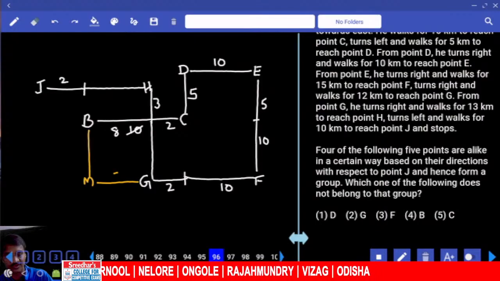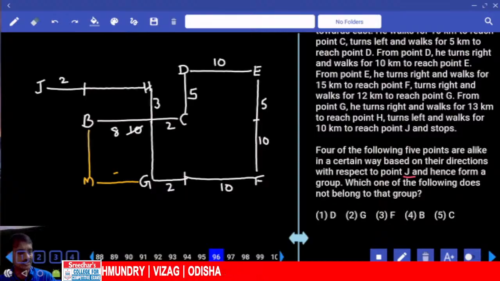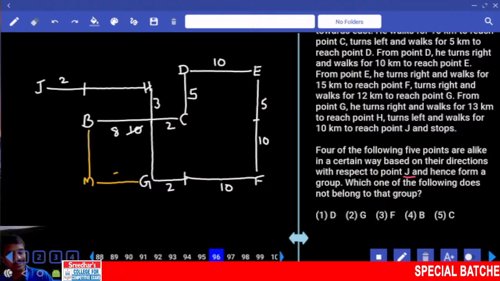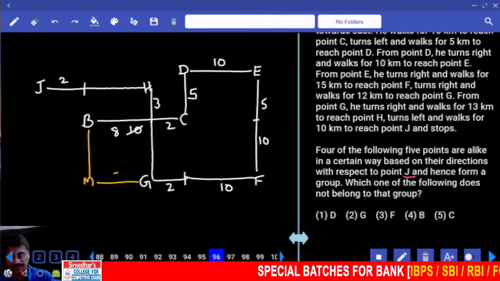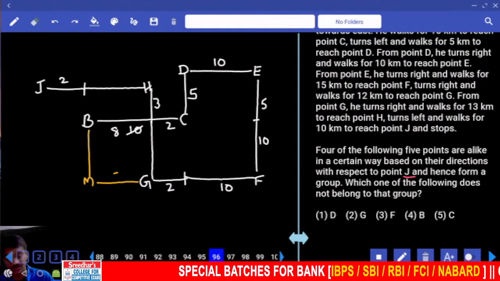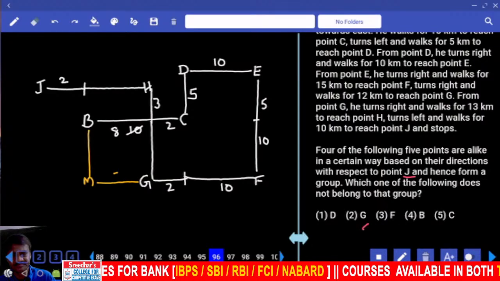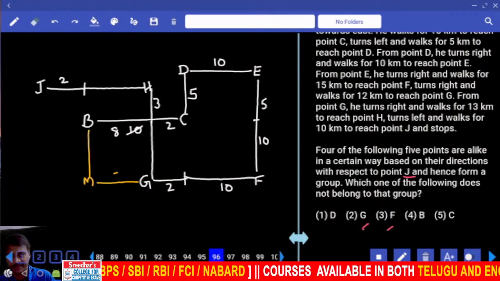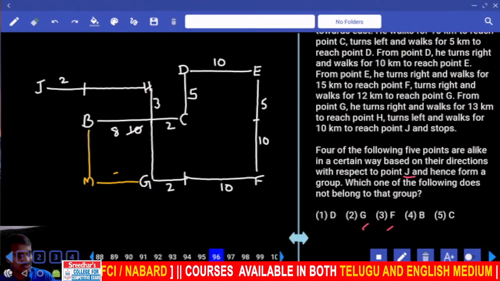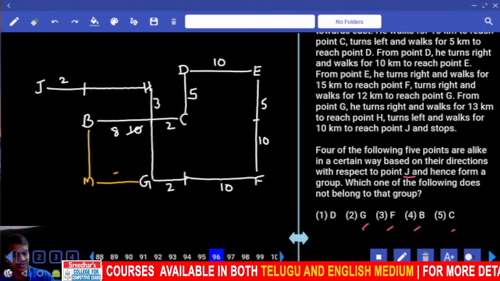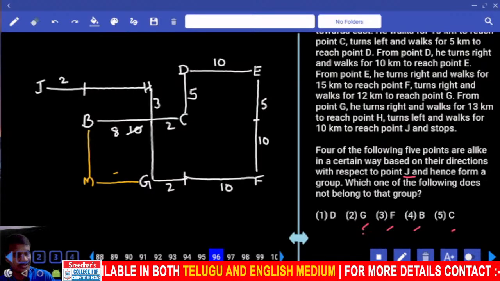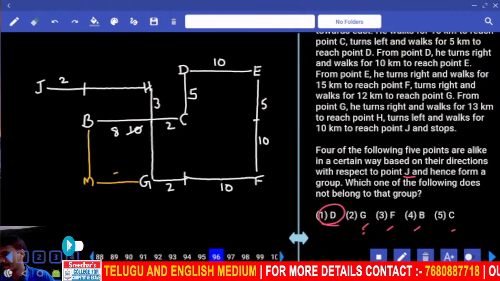Then 96, odd one out. Where is D with respect to Z? D is northeast of Z. Next one, G is southwest. And F is southeast of this one. And B is southeast of this. And C is southeast. Now G is southeast of J, and choice 1 is the answer.